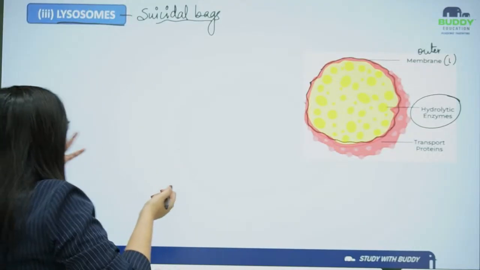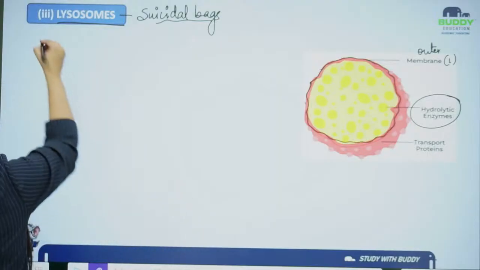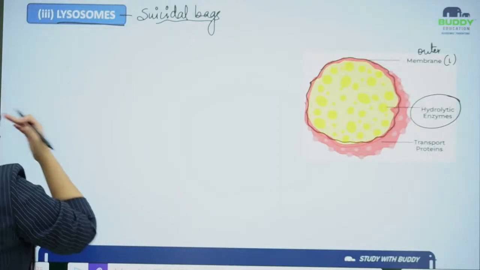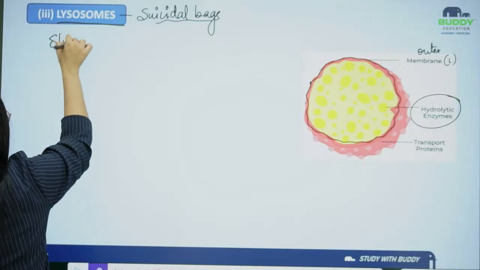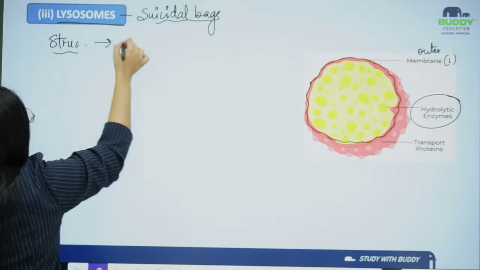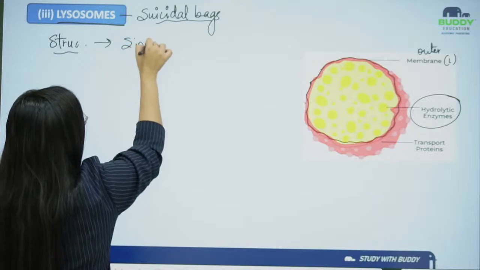So if I talk about lysosomes, they are responsible for this. We have already talked about the structure, but let me talk about the structure one more time. Let's write it down. If I talk about structure, these are single membrane structures.